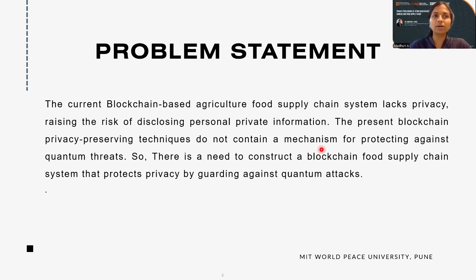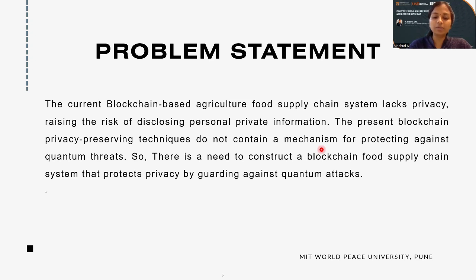I want to keep my processing a secret. I don't want to reveal the methodology and techniques I am applying for processing the food items. At the same time, the customer should get an assurance that the item received is authentic and of good origin.